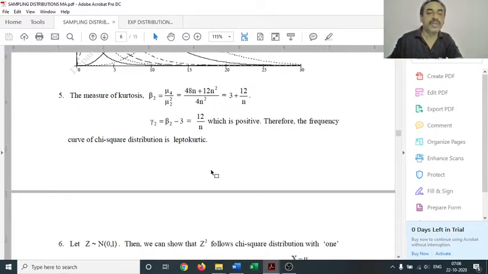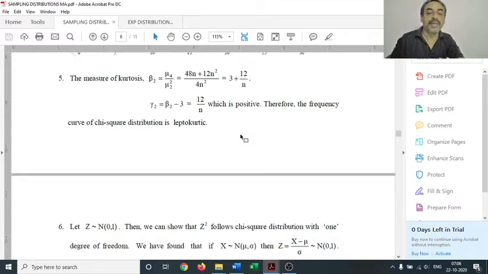Next we have the measure of kurtosis, that is beta 2, mu4 by mu2 square. Substituting these values of mu4 and mu2, we get 48n plus 12n square by 4n square, that is equal to 3 plus 12 by n. When we take gamma 2, that is beta 2 minus 3, it will be 12 by n, which is positive. So this shows that the frequency curve of chi-square distribution is leptokurtic. Moreover, when n becomes large, this gamma 2, 12 by n, will be 0, and in that situation, the frequency curve will become mesokurtic.